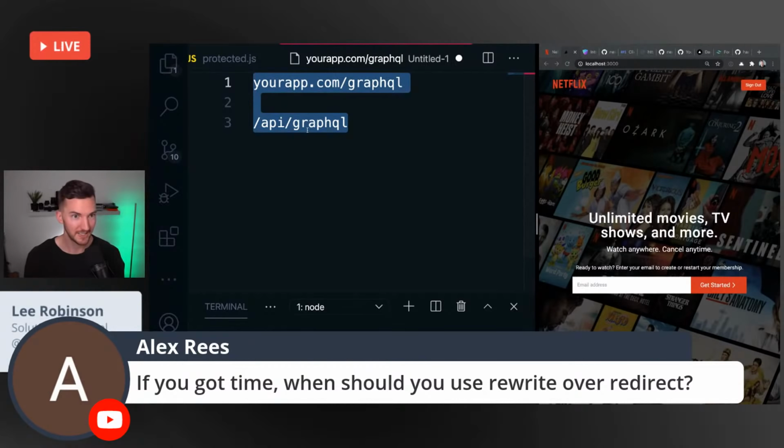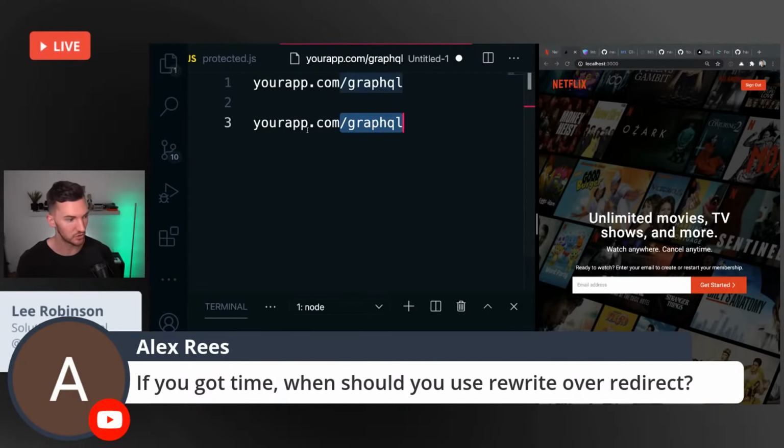A redirect is where you would physically actually go from this to this. So you would see this URL in your browser instead of seeing this. So one masks it and the other one actually transforms it. Hopefully that makes sense.